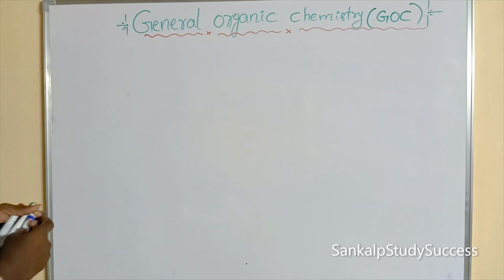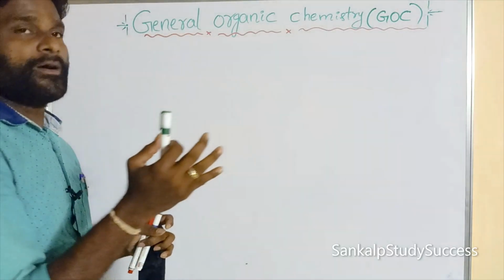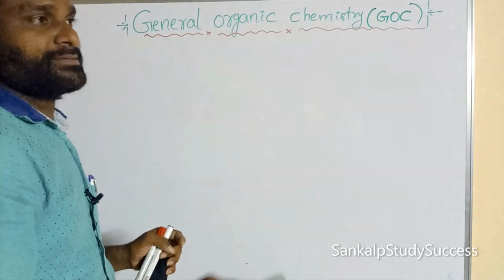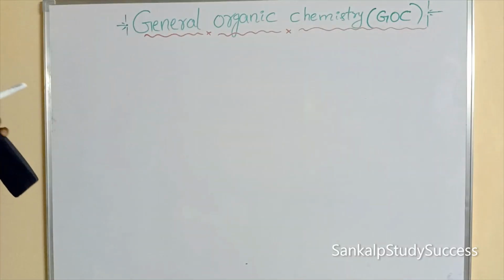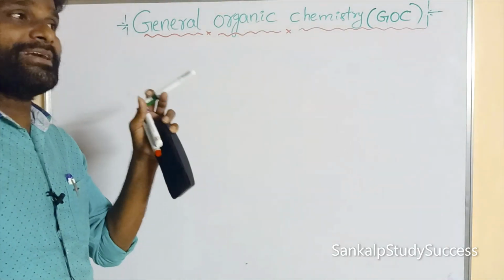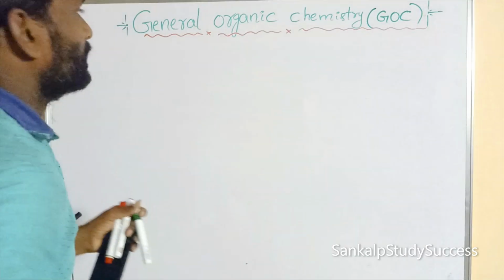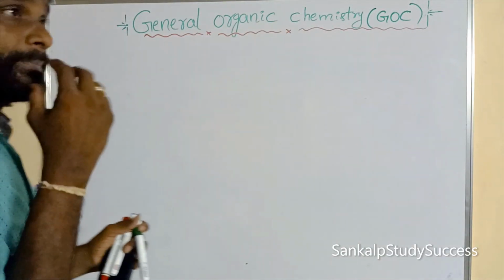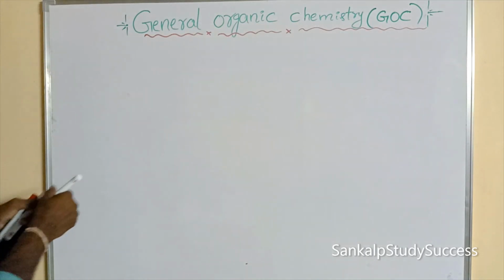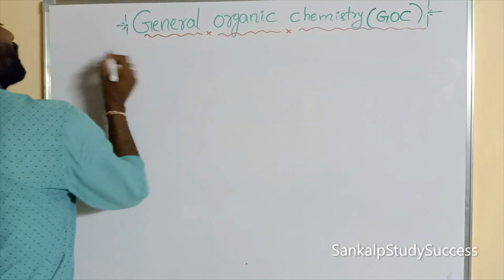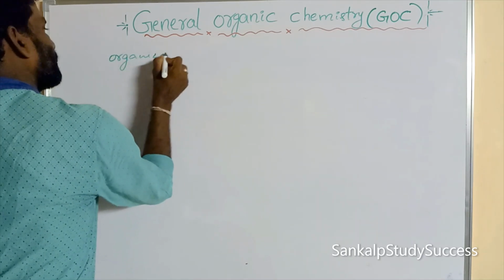So previously, organic compounds were thought to be produced from living organisms, but that is wrong. That organic compounds are produced from living organisms is the vital theory. That theory was broken by Friedrich Wöhler. So organic compounds can also be prepared in the laboratory. Now, what is organic chemistry?